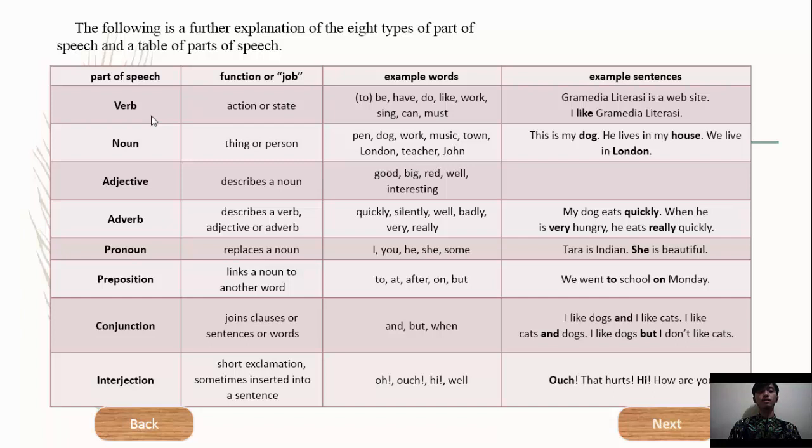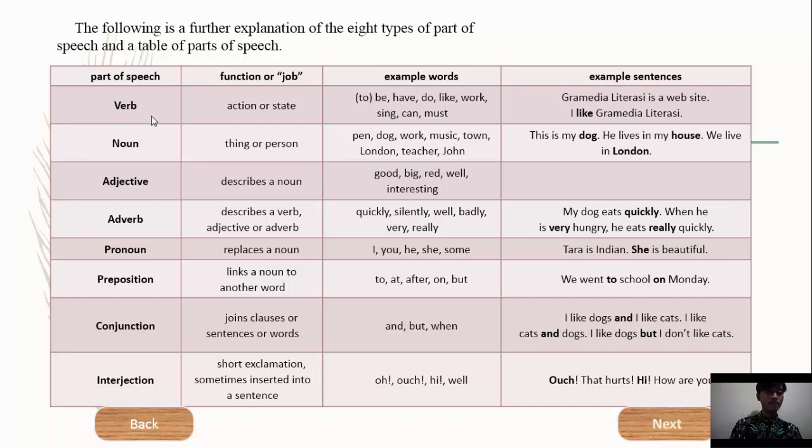Next, noun. Function or job of noun is thing or person. Example words of noun are pen, dog, word, music, town, London, teacher, John. Example sentences of noun are: this is my dog. Dog is noun. He lives in my house. House is noun. We live in London. London is noun. Next, adjective. Function or job of adjective is describes a noun. Example words of adjective are cute, big, red, well, interesting.